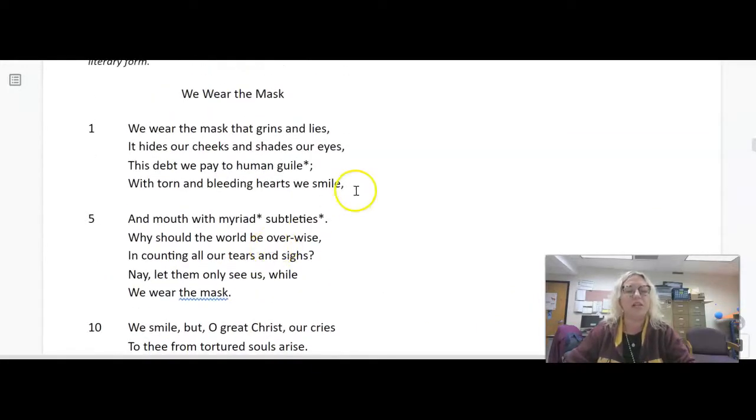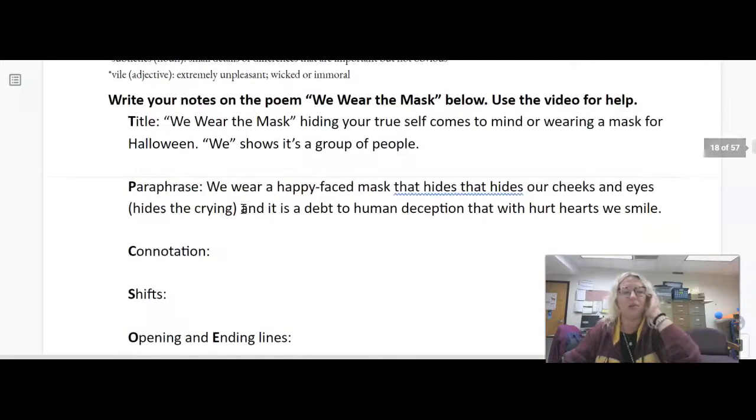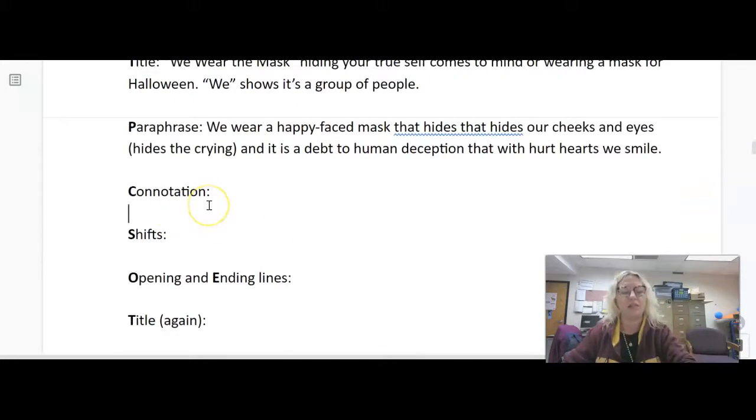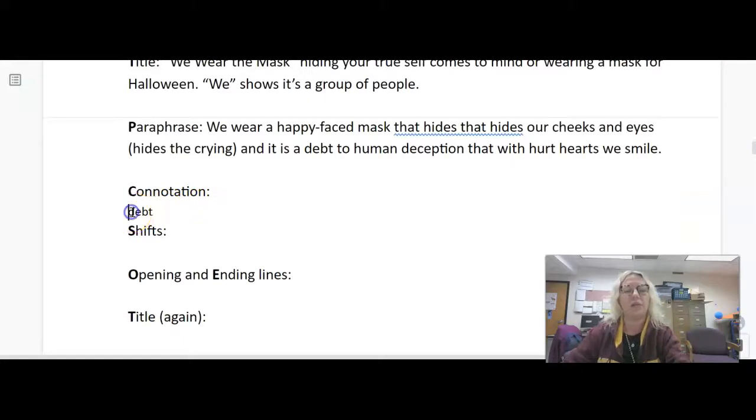Find one from each stanza. In the first stanza, "We wear the mask that grins and lies, it hides our cheeks and shades our eyes. This debt we pay to human guile, with torn and bleeding hearts we smile." I'm going to say debt. What is the connotation about debt? What is the kind of feeling that word creates? And I want you to find one for stanzas 2 and 3.